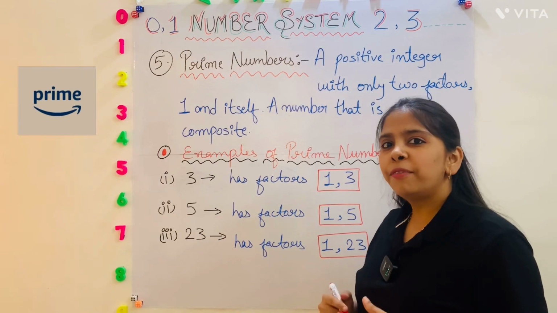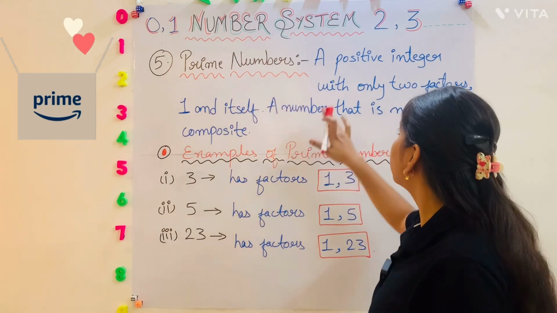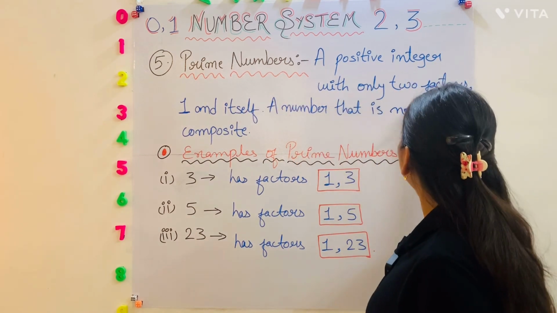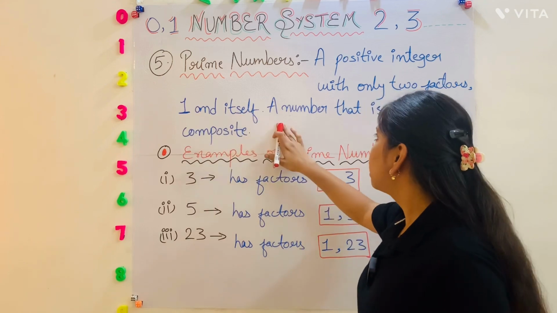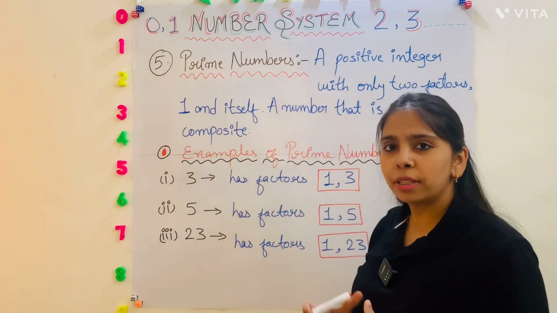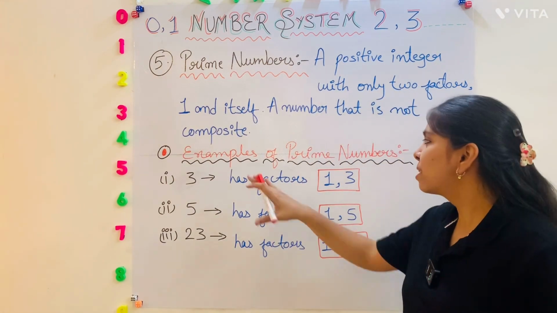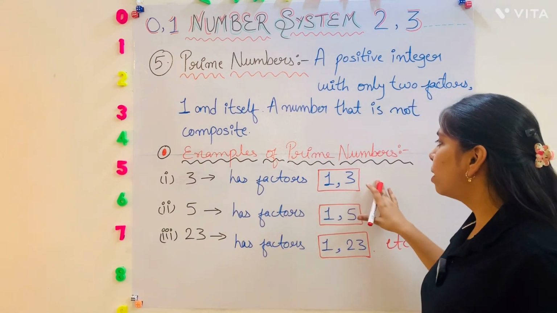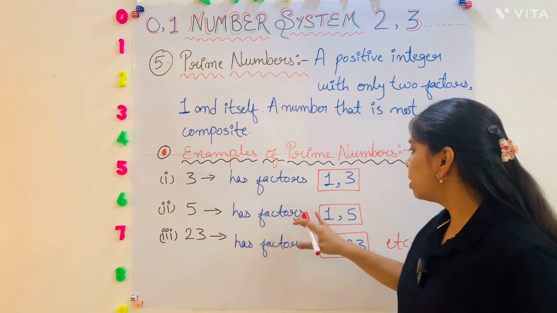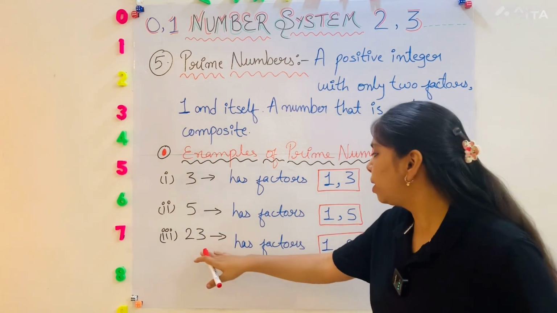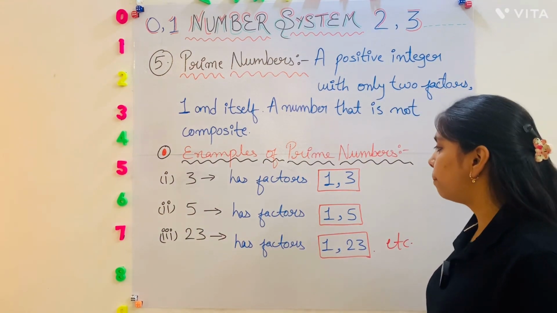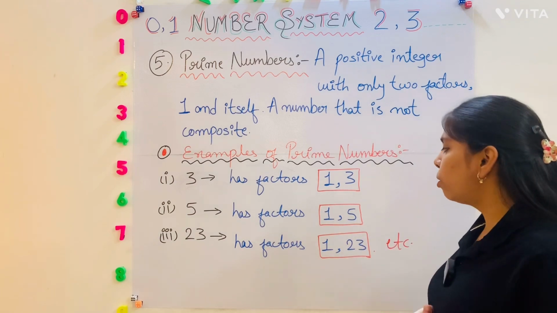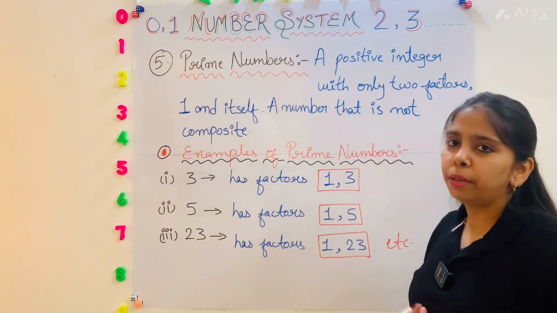Okay friends, so the fifth one is prime numbers. A positive integer with only two factors, one and itself, a number that is not a composite number. Okay, let's see some examples of prime numbers. The first one is 3, has factors 1 and 3. Second one is 5, has factors 1 and 5. Third one is 23, has factors 1 and 23, etc. And these have only two factors. So these are the prime numbers.